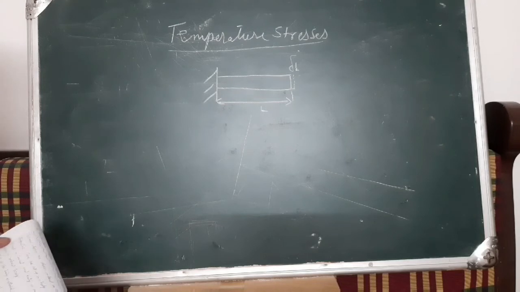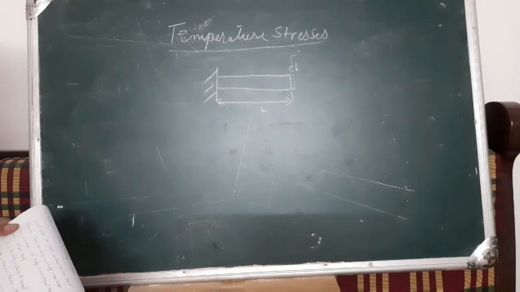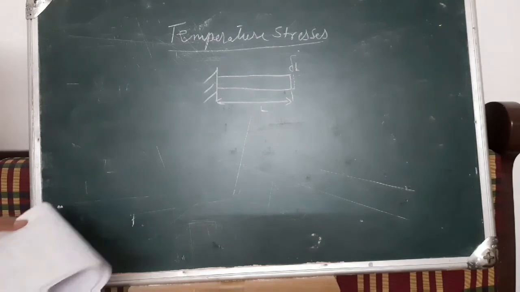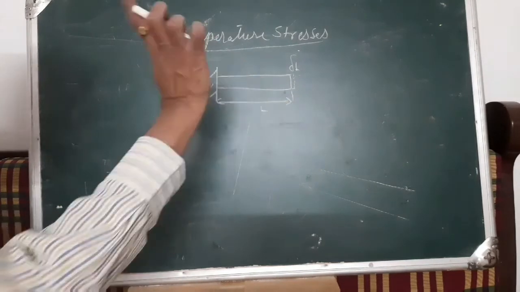If the body is allowed to expand freely or contract freely, no stresses will be developed. In that case, it will expand, but there will be no stress.